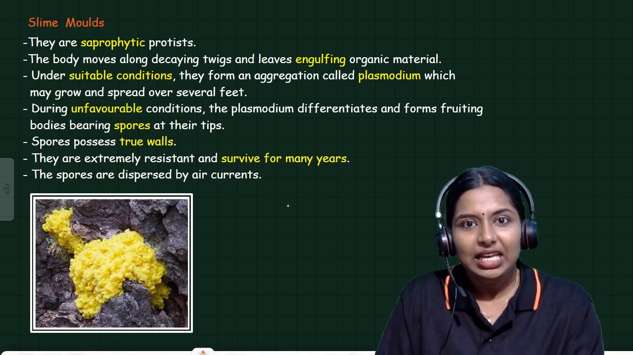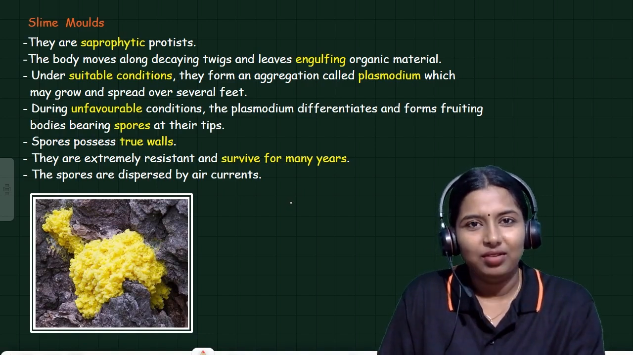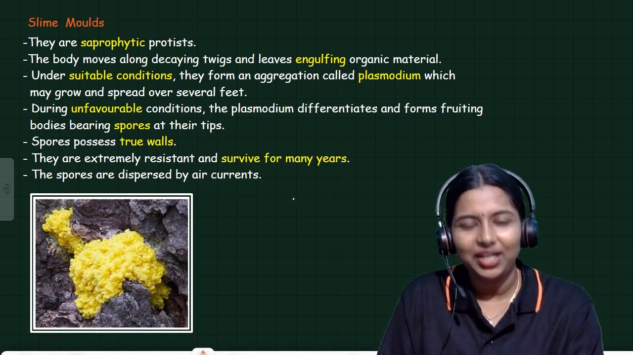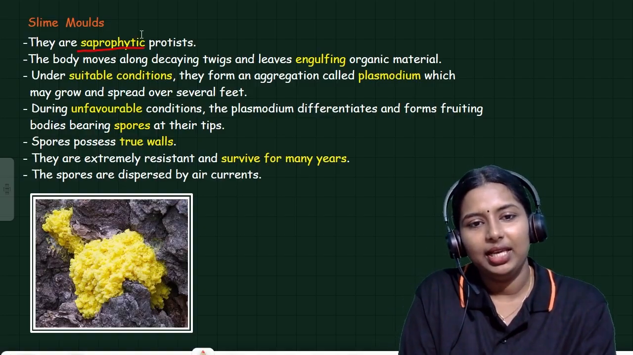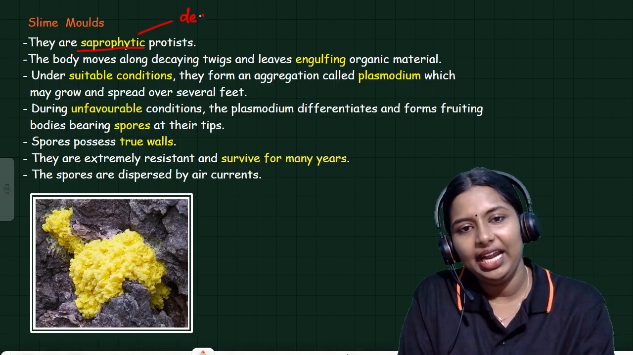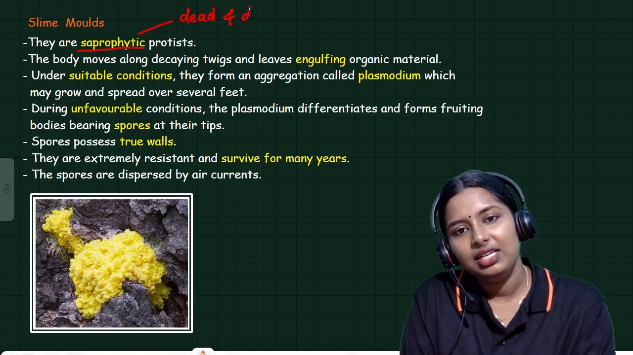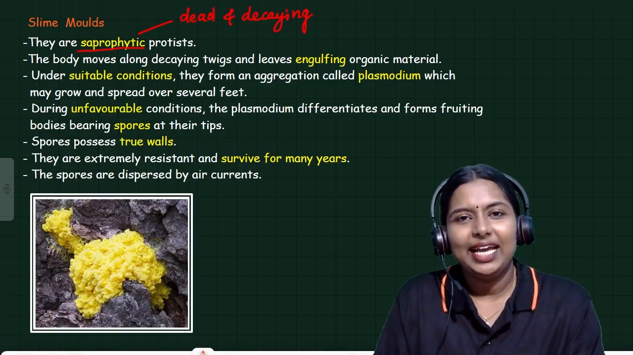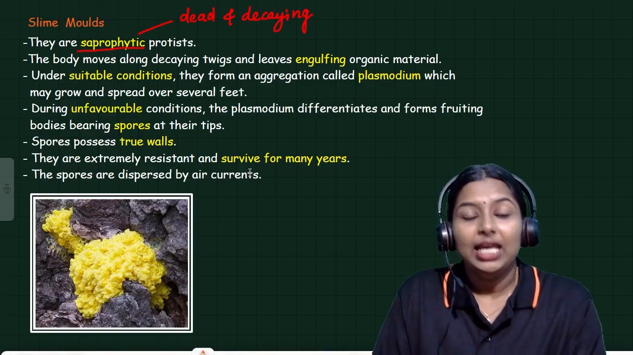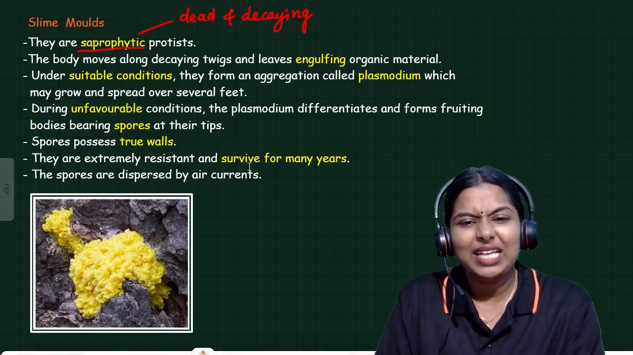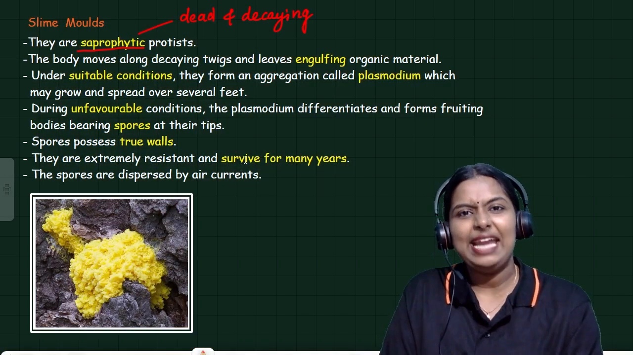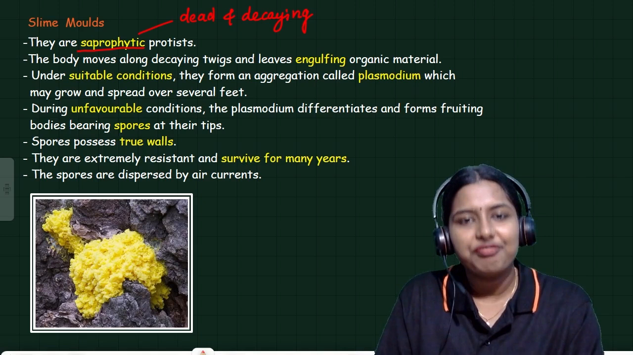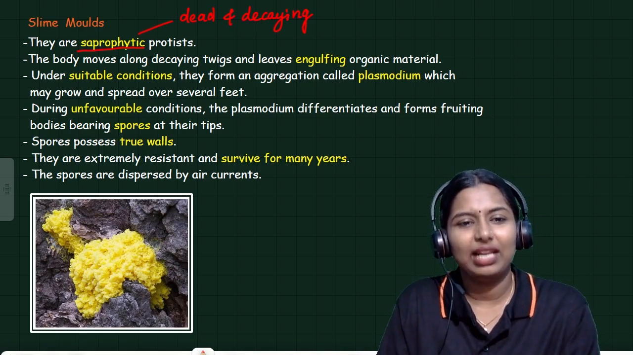Slime molds are saprophytic. What do you mean by saprophytic? They will feed on dead and decaying matter. The body moves along decaying twigs and leaves, engulfing organic material. It has the ability to engulf dead and decaying organic material.